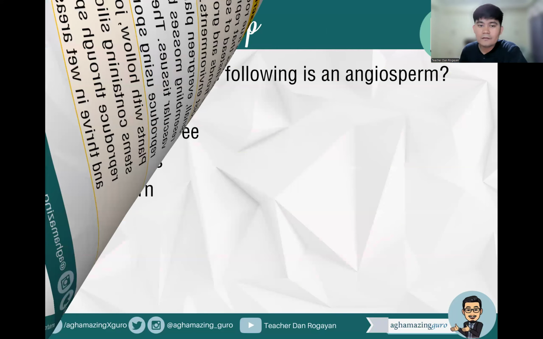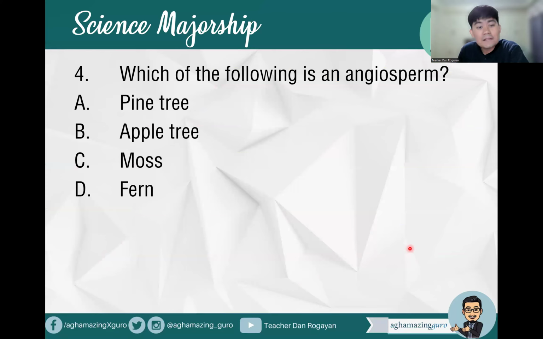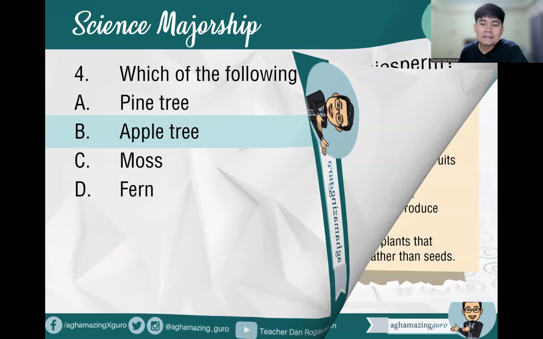Okay. Question number four, which of the following is an angiosperm? A. Pine tree, B. Apple tree, C. Moss, D. Fern. Remember that angiosperms are plants which bear or produce flowers. And so, we have apple tree, because it has an apple fruit. So, letter B is the correct answer.